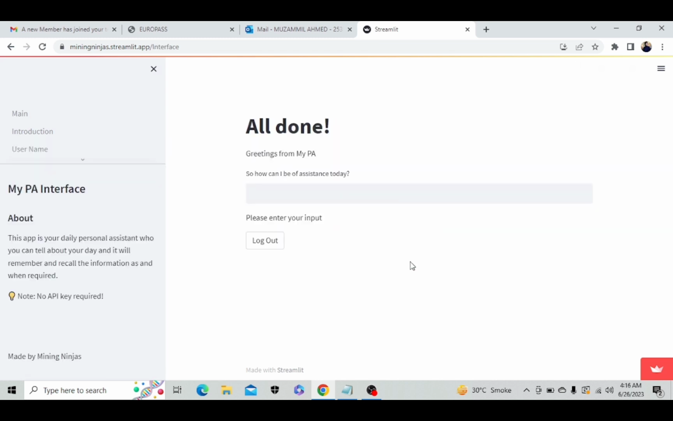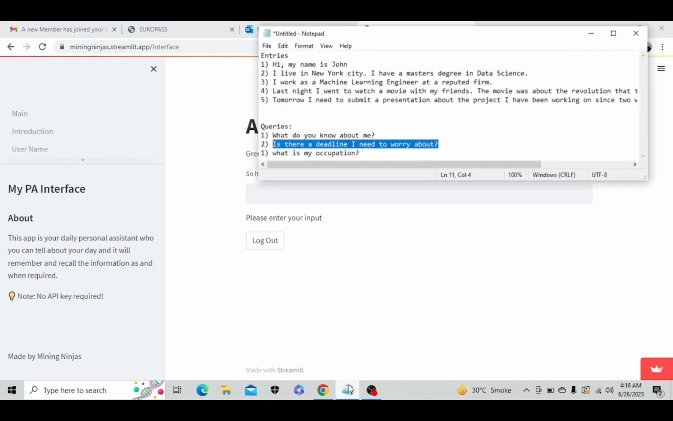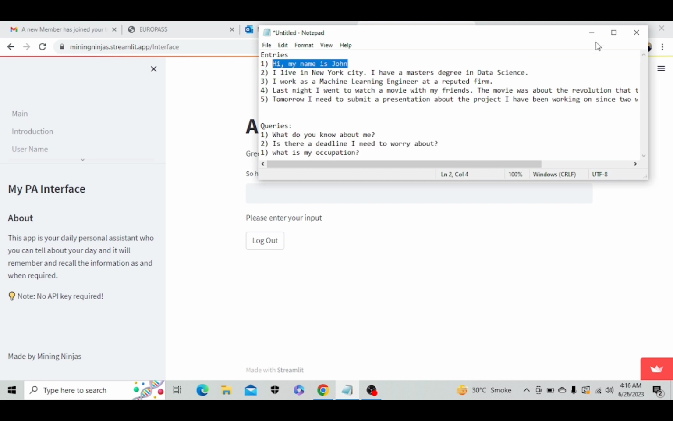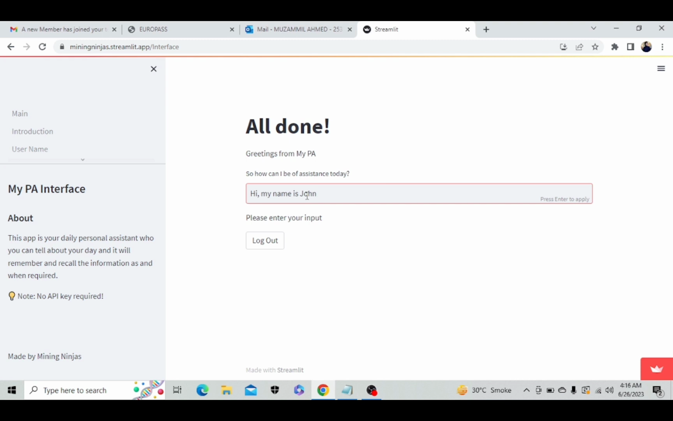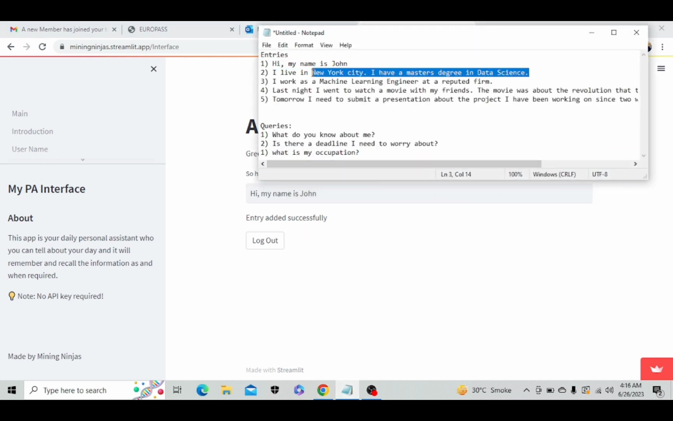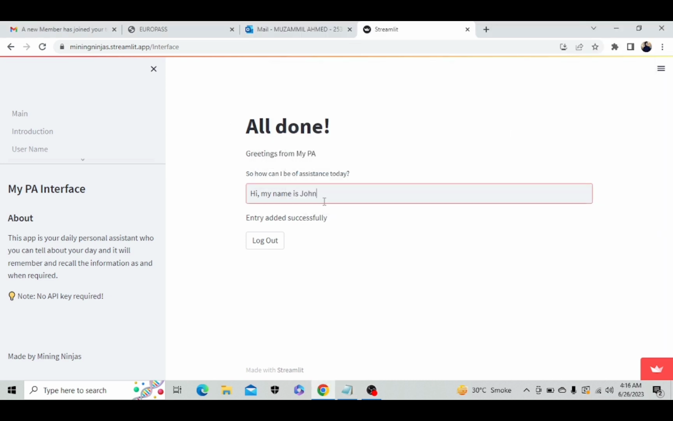Now on this tab, we have to enter our entries to our personal assistant application. For that we have some queries. I have already written some queries to save our time. So we are adding our entries. Entry added successfully means our entry is added into the system. Now adding my second entry, which is I live in New York. I have a master's degree in data science. So adding this entry. This entry is also added successfully.